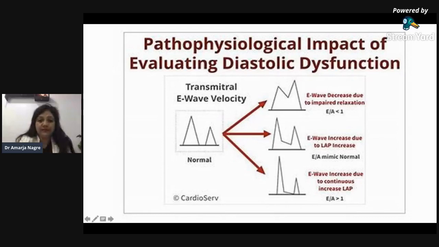The TMF, that is the transmitral flow. If you see, the E wave decreases due to impaired relaxation, that is, E to A wave ratio is less than 1 for grade 1. Then the E wave increases due to increase in LA pressure, and the E to A ratio may mimic normal. And in third, the E wave increases due to continuous increase in LA pressure. That is, E wave is far higher than the A wave, and you can see the duration of the E wave is also very short in this.